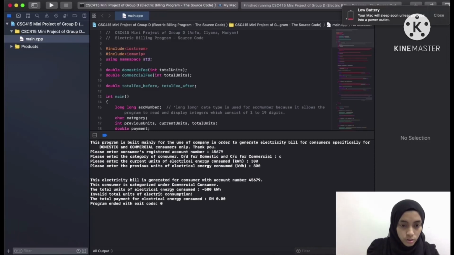The total units of electrical energy is negative 500 kilowatt hour, which is not true because total units of electrical consumption cannot be a negative value, so: invalid total units of electric consumption. So the bill will not be generated with a correct value. The program will tell the users that the total units of electric consumption entered is not correct.